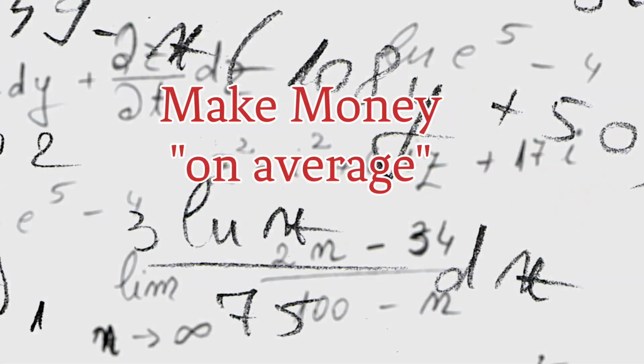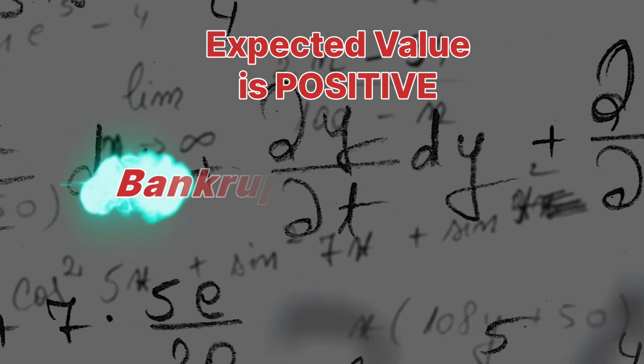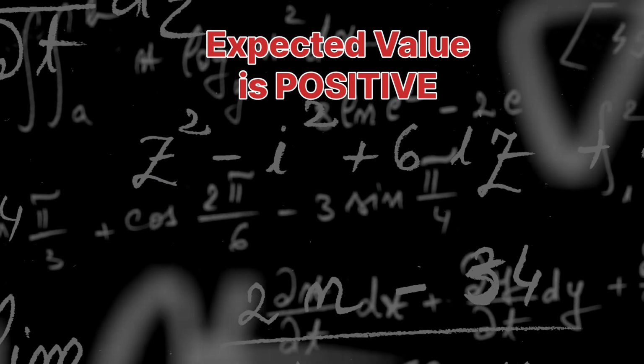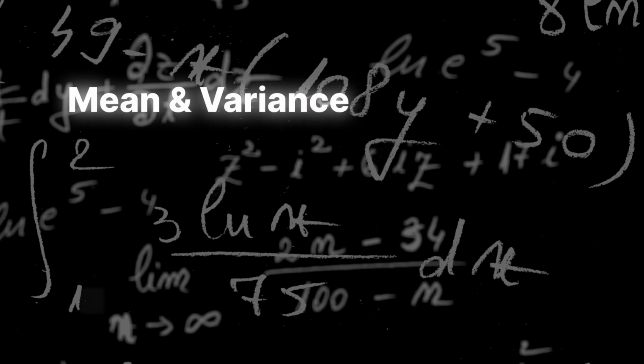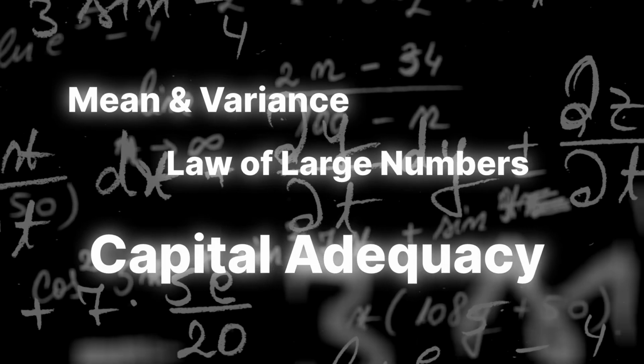Imagine a game where the math guarantees you make money on average. The expected value is positive, yet you can still go bankrupt. How's that possible? To understand this, we need more than just the mean. We need to understand variance, the law of large numbers, and what happens when bet sizes collide with limited capital.